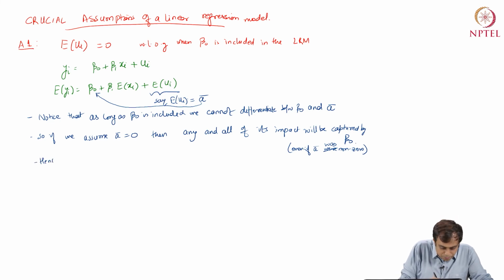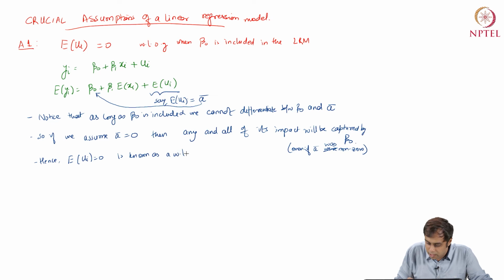Hence, expectation of ui equals 0 is known as a without loss of generality assumption.